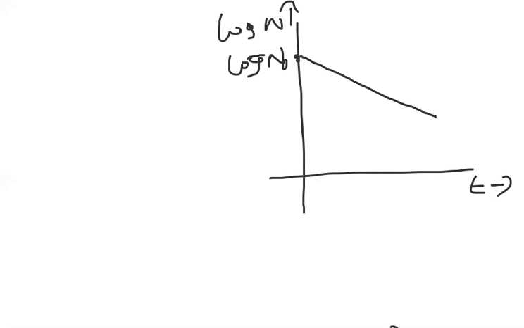Negative slope means you have to draw downward. So in the formula, if you observe, we have log N naught. What is log N? It is the value at any instant of time t, written as log N at any instant of time t.